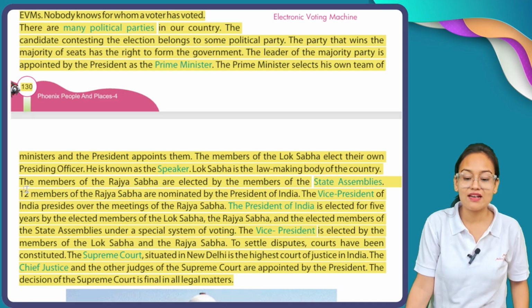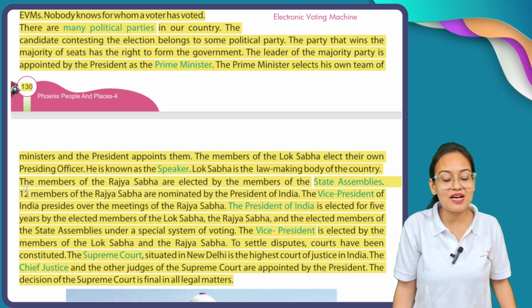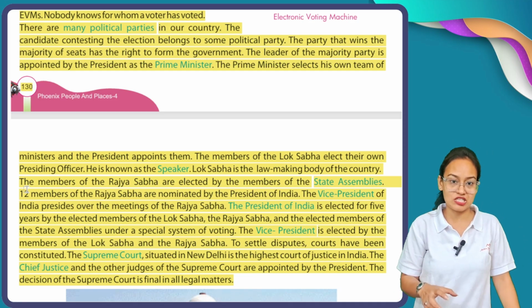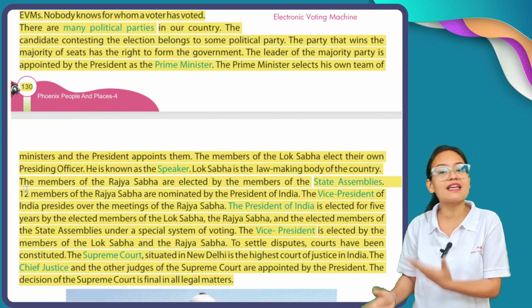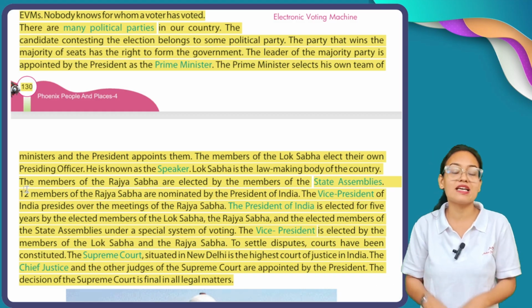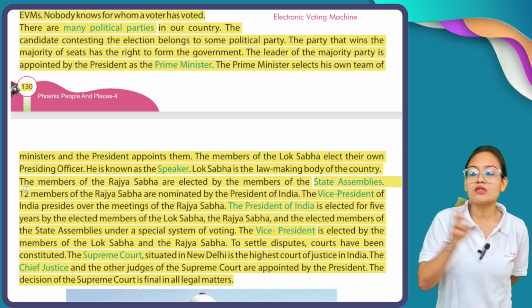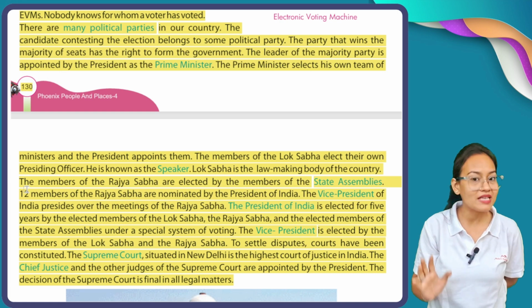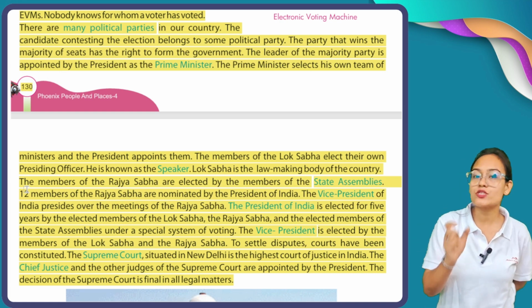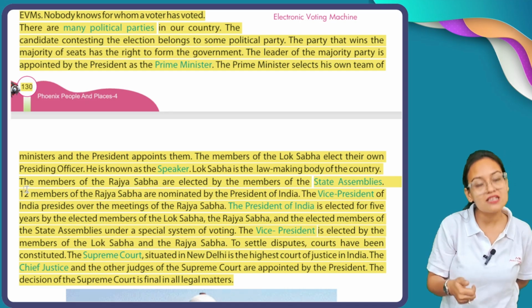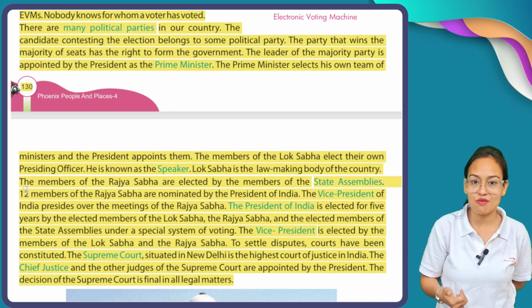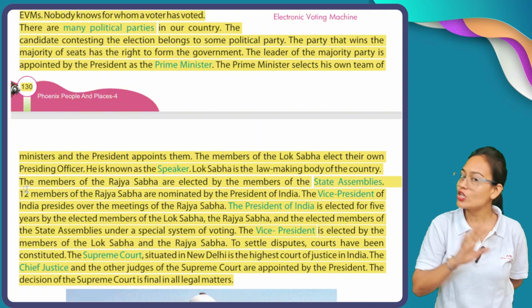The Vice President is elected by the members of the Lok Sabha and Rajya Sabha. Now see, in the case of selecting our Vice President, only members of both houses are allowed. It means for choosing the Vice President of our country, India, voting is done by Lok Sabha members and Rajya Sabha members. Here state assembly members don't participate.